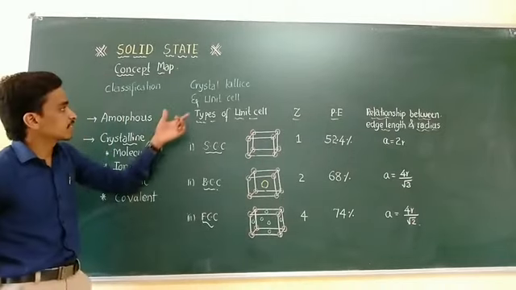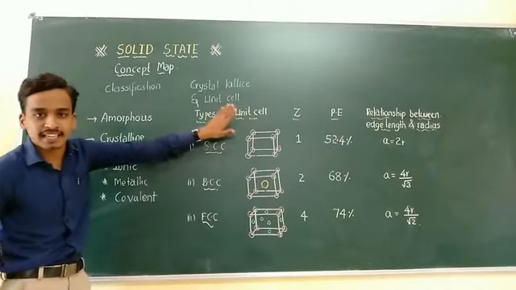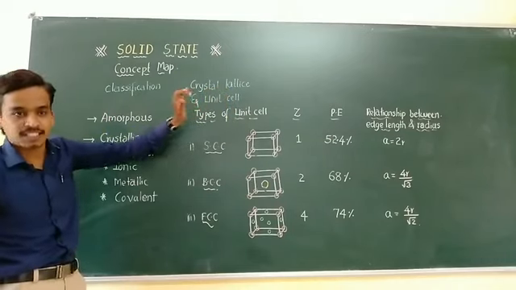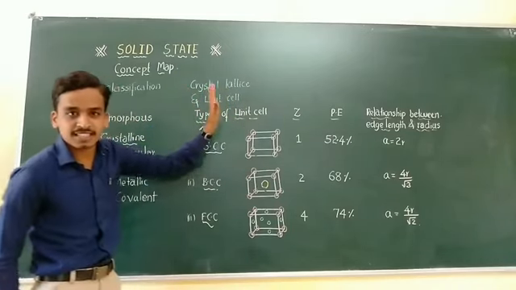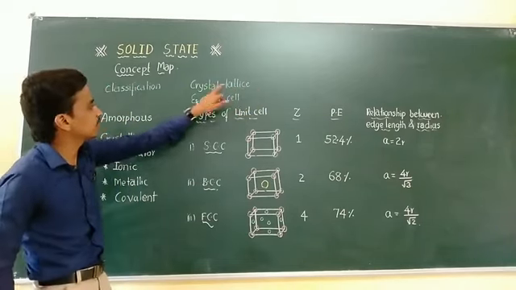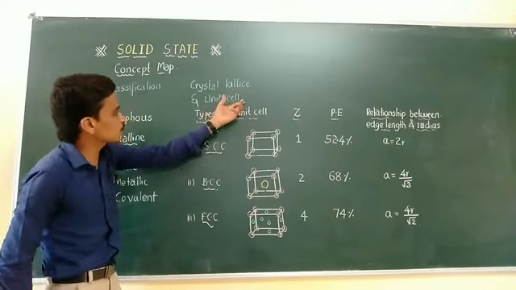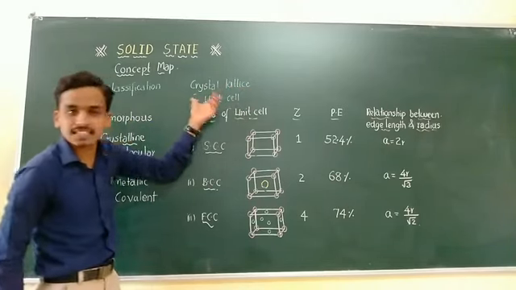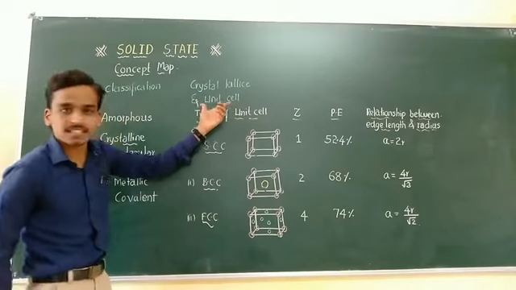The next part of the chapter is the crystal lattice and unit cell concept. What you know about crystal lattice and unit cell will be studied first. Crystal lattice, in simple terms, is what you see as the solid. Its microscopic-level particle is the unit cell. Therefore, we can see the crystal lattice, but we can't see the unit cell.